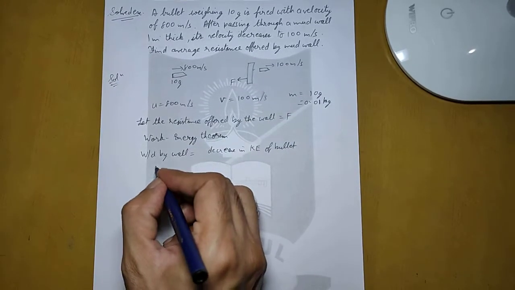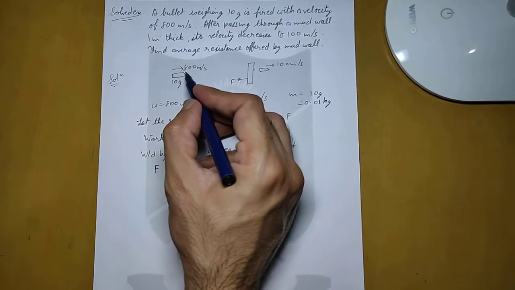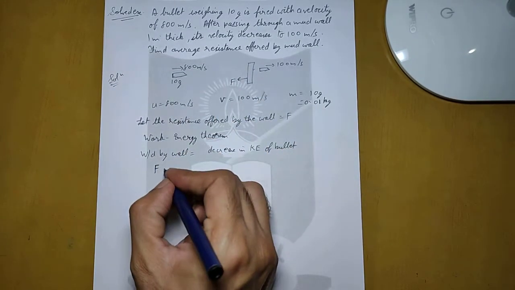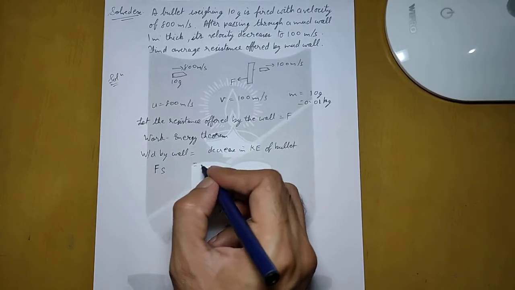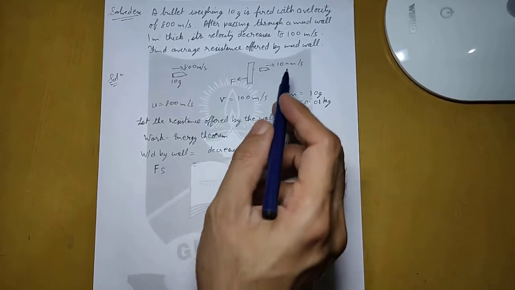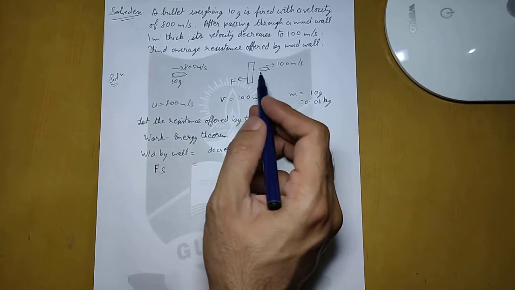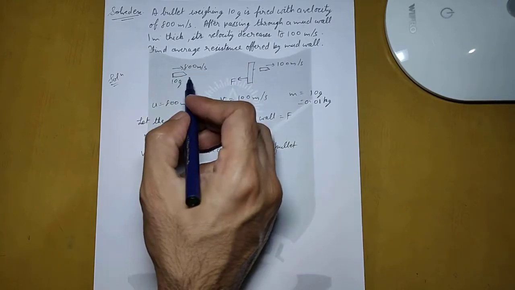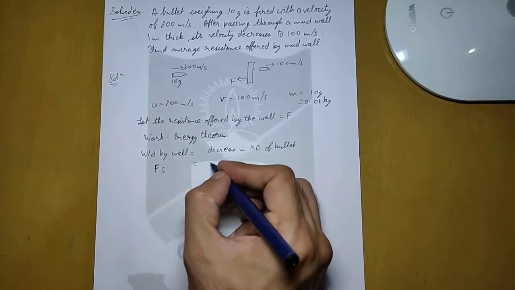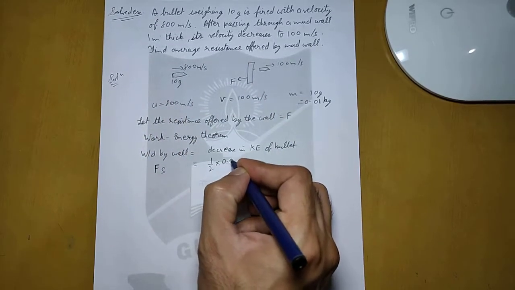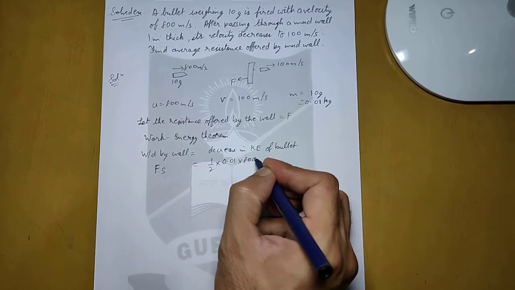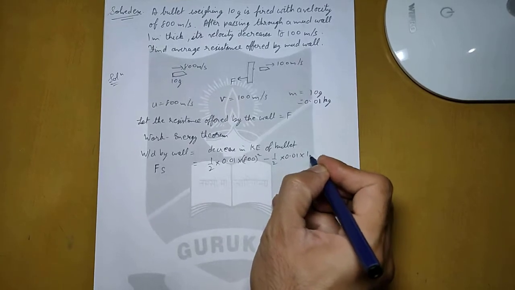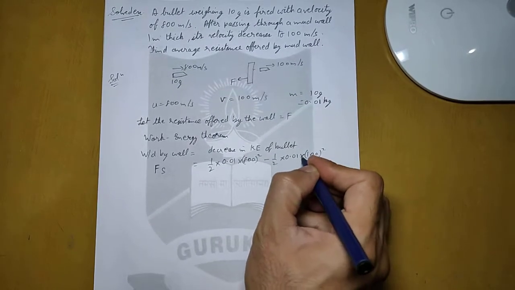Now work done by wall will be given by force, and since bullet is getting displaced in this direction, so we can write Fs. This is the work done by wall. Decrease in kinetic energy, that means final minus initial, whatever is the decrease. So decrease, if we calculate, then the initial kinetic energy was more, so the decrease will be half into mass into initial velocity square minus half into mass into final velocity square.